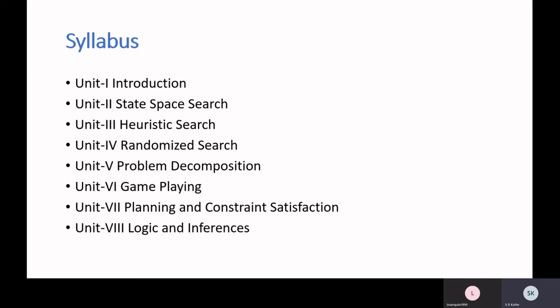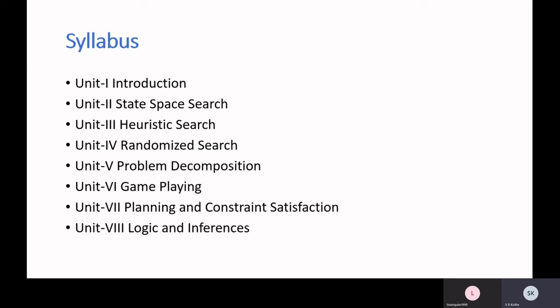Then we will move to unit 2, which is on state space search. So which is one of the ways to solve some of the AI problems. Search is the heart of most of AI systems. So some of the AI problems you can solve by defining its state space. So how to do that, and what are the basic techniques available to find out a solution to the problems with state space search, that we will study in unit 2. So we will also see there what are different traditional AI problems which are discussed in literature of AI.